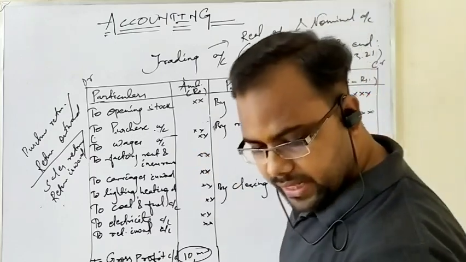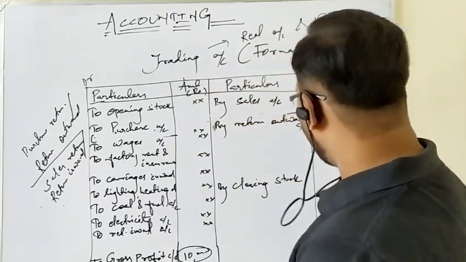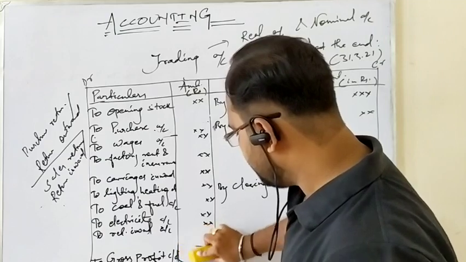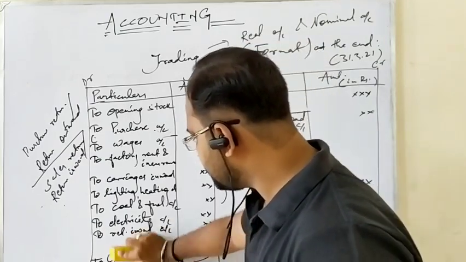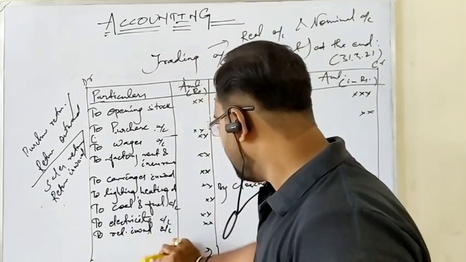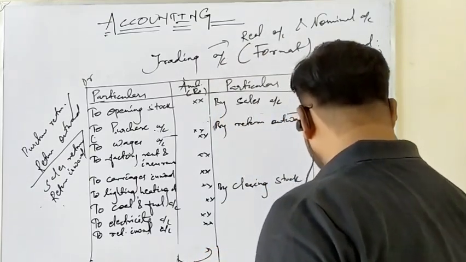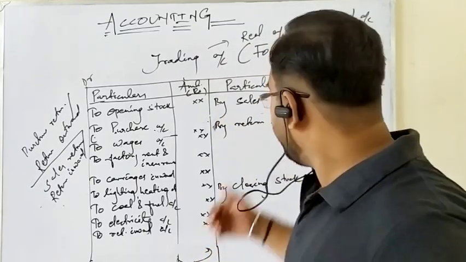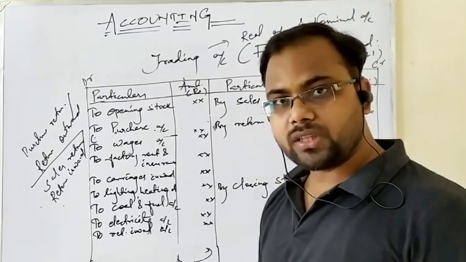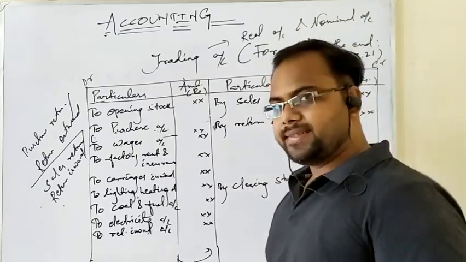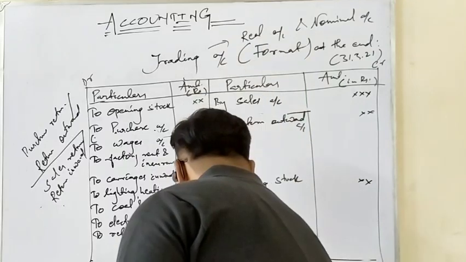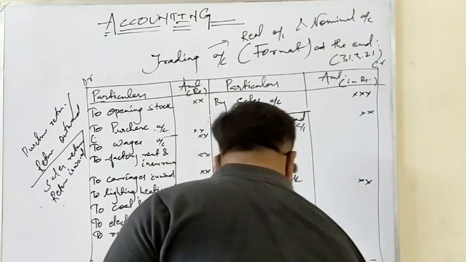Okay, let us take the opposite case of the trading account. Consider if the debit side total is more than the credit side total. Let us take an example that the debit side total is 60,000 and the credit side total is 40,000. So which is the highest total? 60,000. So I shall put 60,000 on both the sides of the trading account.